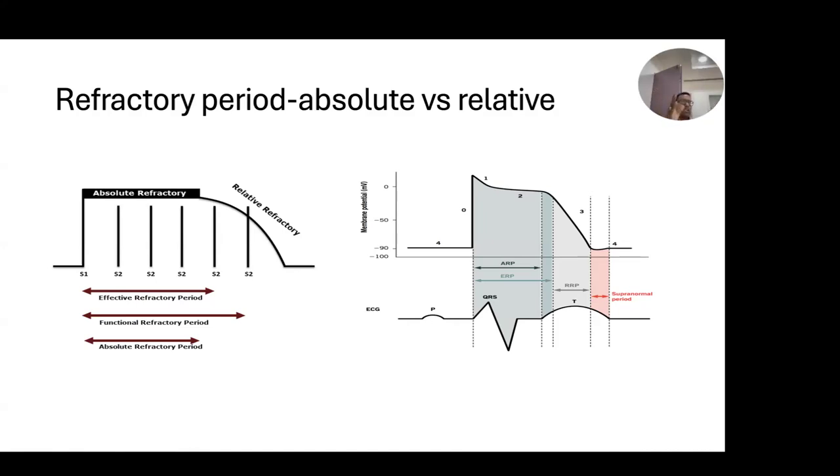So you can say 250 is the refractory period. We use the word ERP, effective refractory period. But it was conducting till 260. So what terminology do we use for 260, where 250 is not conducting and 260 is conducting?